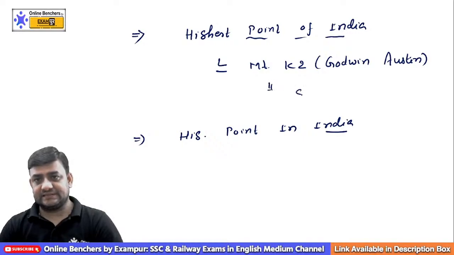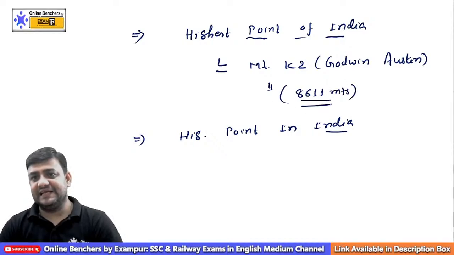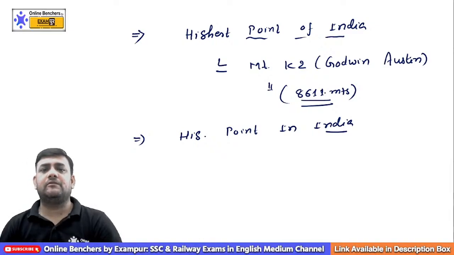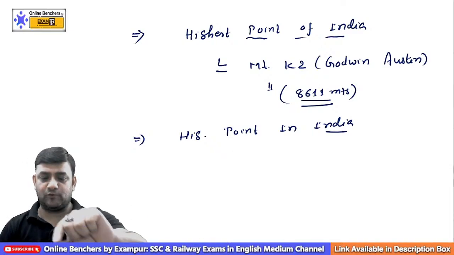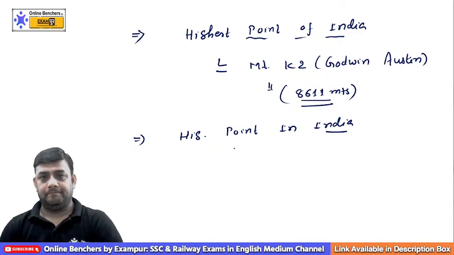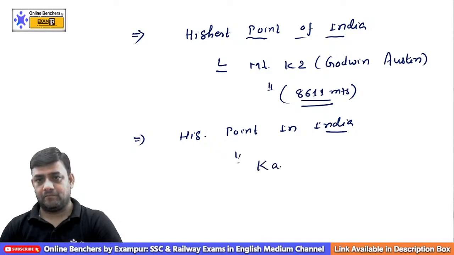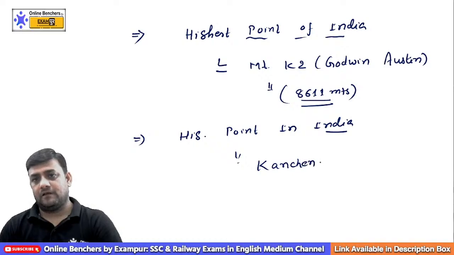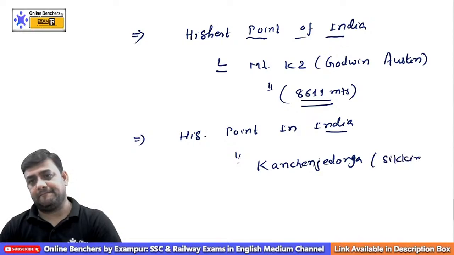Its height is 8611 meters. And when it comes to the highest point in India, this is going to be Kanchenjunga, which is part of Sikkim.